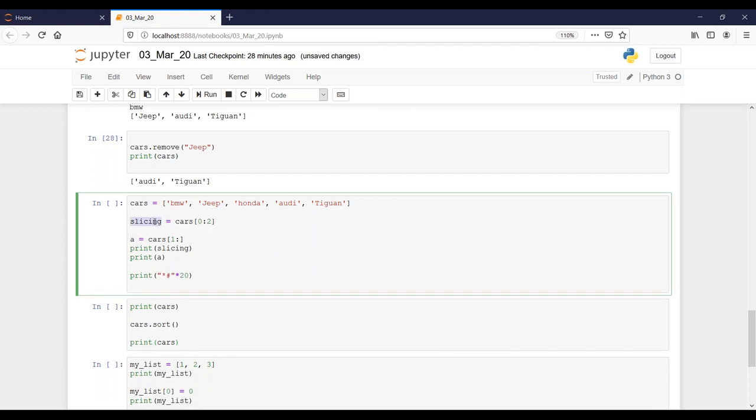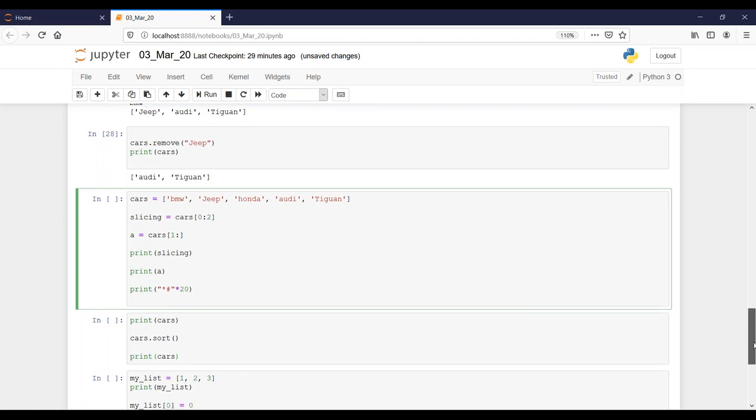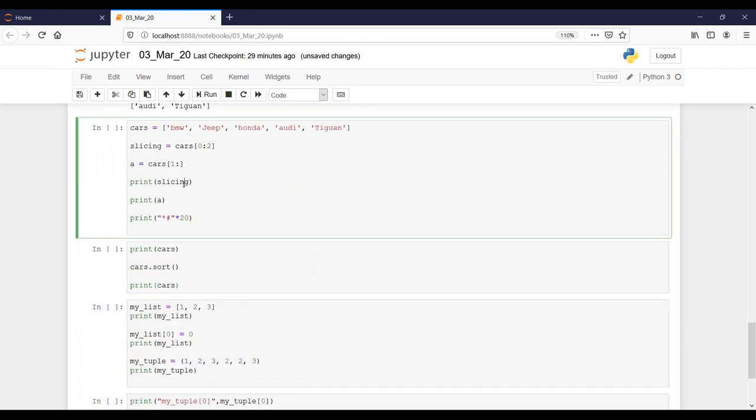So what am I doing? Cars I'm storing with five list values, and then cars I'm slicing from 0 to 2 would be BMW, Jeep, Honda. Okay. Then in this operation, what am I doing? A is equal to cars of 1 to last. 1 to last would give me what values? Jeep to the last. Okay. Let's see the print statement and you will understand it better. Let me put the slicing in double quotes.